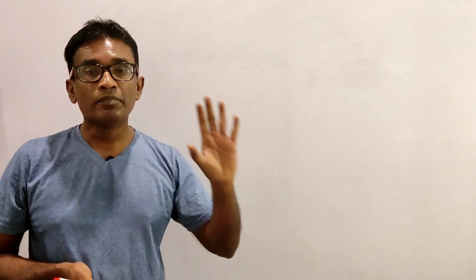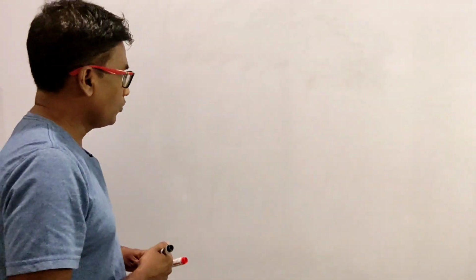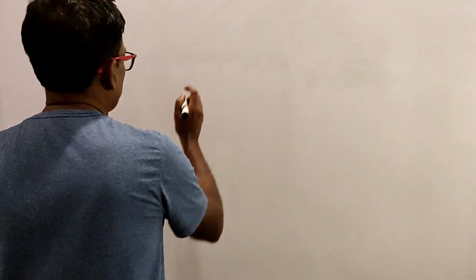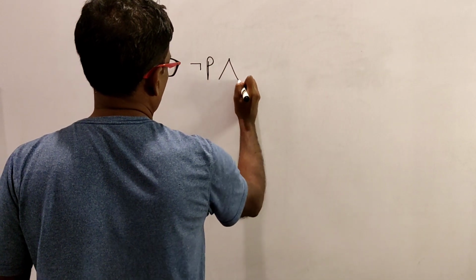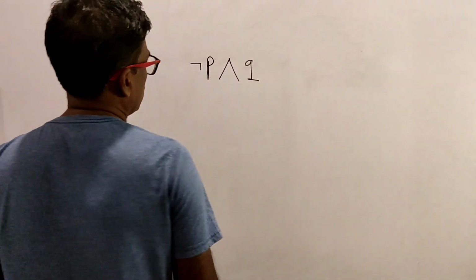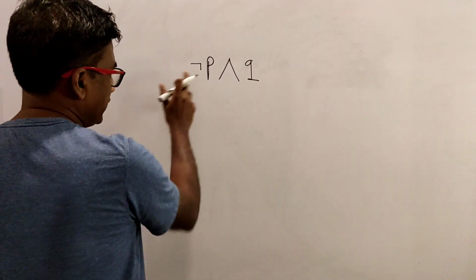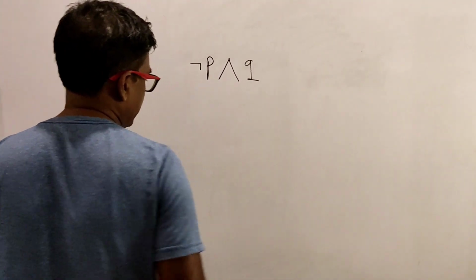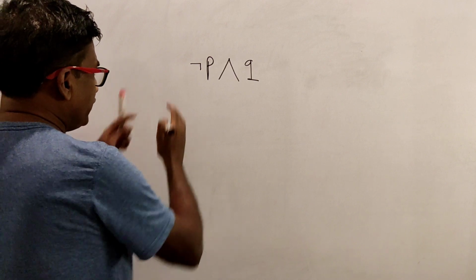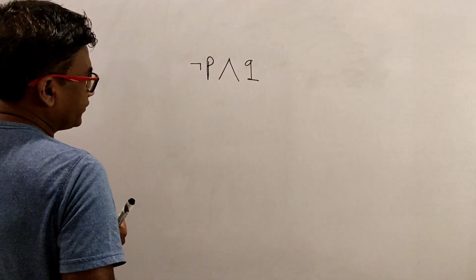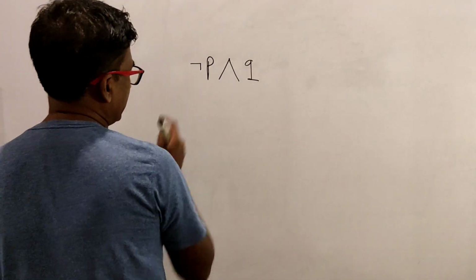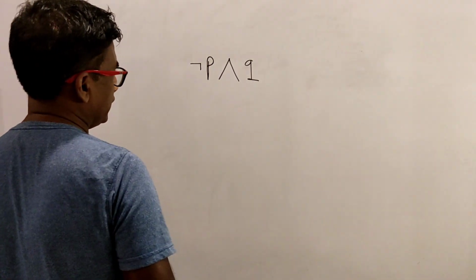Next we come to a concept called order of precedence. Let's see what it means. Now, if you come across something like this, what does it mean? You know that there is a negation here and there is a conjunction here. Which of these operations should be considered first? Is it the negation or the conjunction?